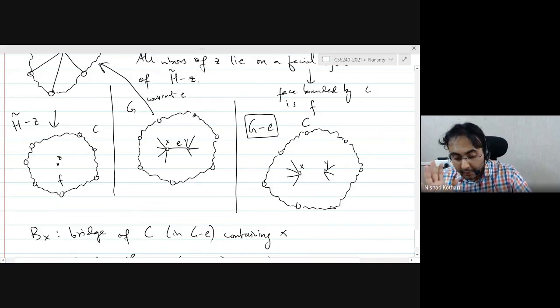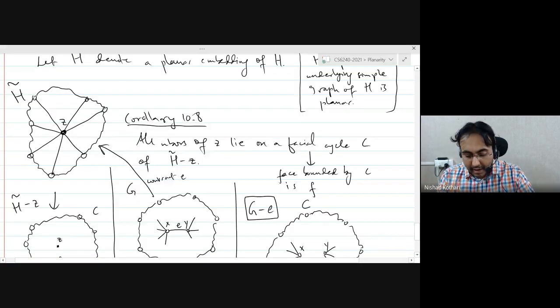Right? So the only plane graphs here are H tilde and H tilde minus Z. The other two graphs, G and G minus E, are the abstract graphs. So we are not looking at planar embeddings because we don't know, well, G is non-planar, and G minus E, we don't know if it is planar or non-planar.